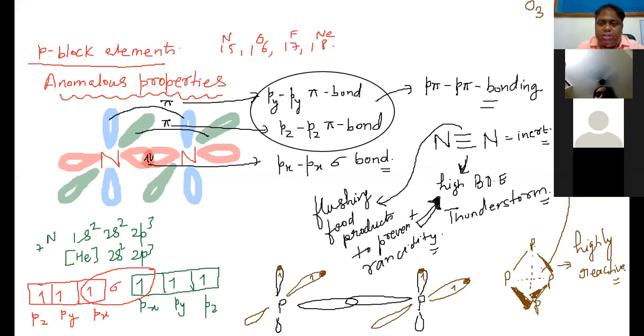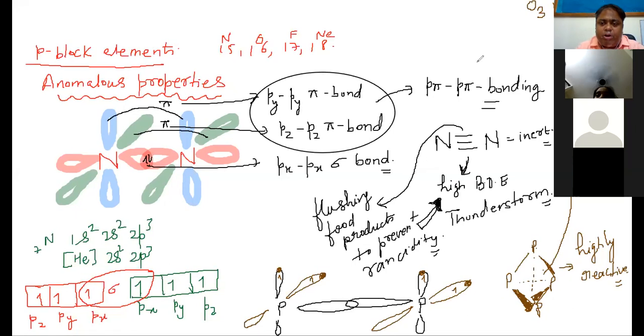Then oxygen is paramagnetic, O2 is paramagnetic, but all the other molecules are diamagnetic in the same group. Further, oxygen has two allotropes, but other elements have many other allotropes. The element just below has a strong ability to catenate, forming long chains. But oxygen does not undergo catenation to a long extent.